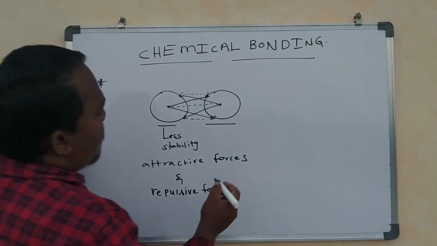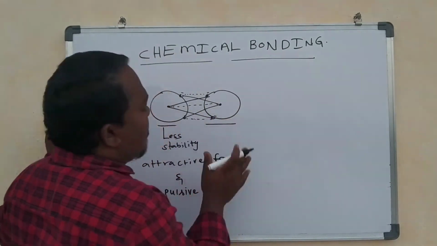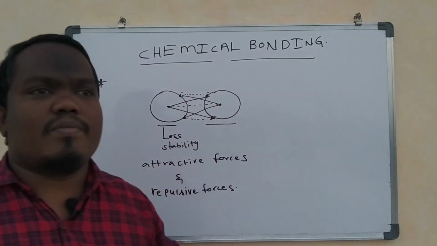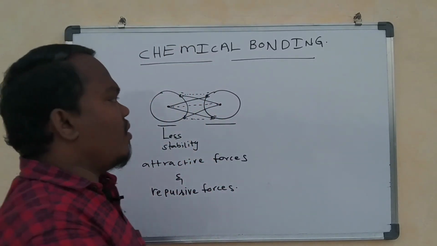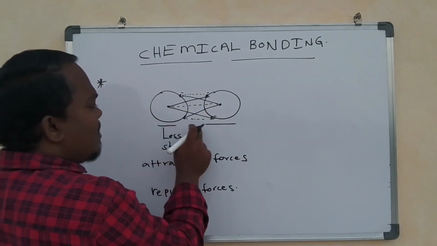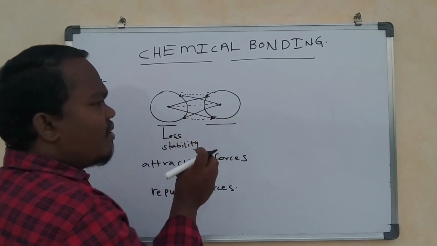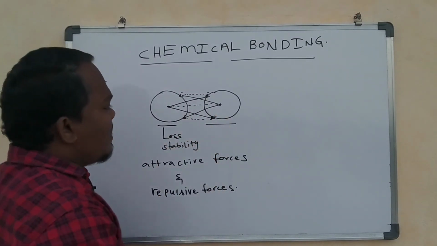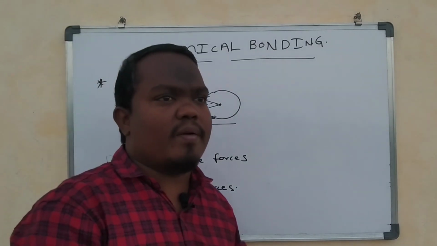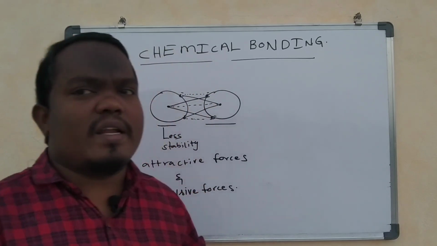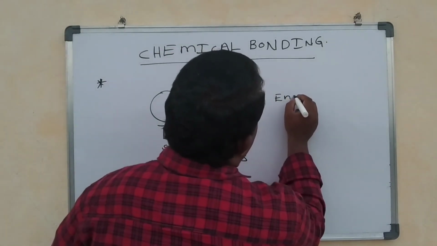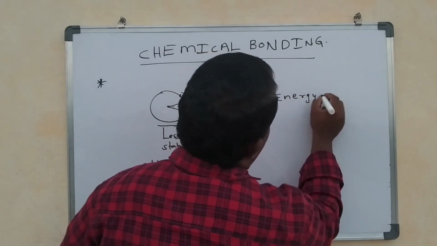Here you have to observe one thing: when atoms undergo bonding, the attractive forces overcome the repulsive forces and we get a bond. Before bonding they have less stability, and when forming a bond they gain stability. Before, there was more energy while participating in the bonding, and after formation of the bond they have more stability. We should know that energy is inversely proportional to stability.